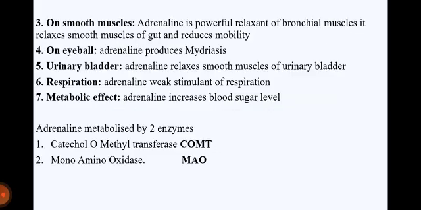Next organ, smooth muscle. Adrenaline is a powerful relaxant of bronchial muscle. It relaxes smooth muscles of gut and reduces motility. On eyeball, adrenaline produces mydriasis, that is dilation of pupils. Next organ, urinary bladder. Adrenaline relaxes smooth muscles of urinary bladder. Respiratory system: adrenaline is a weak stimulant of respiration.